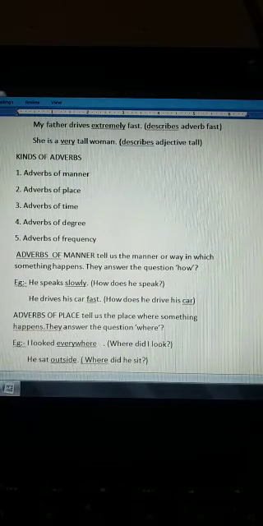I hope you have understood all these 5 different kinds of adverbs by now. Place, manner, time, degree and frequency. So that's all in this chapter.